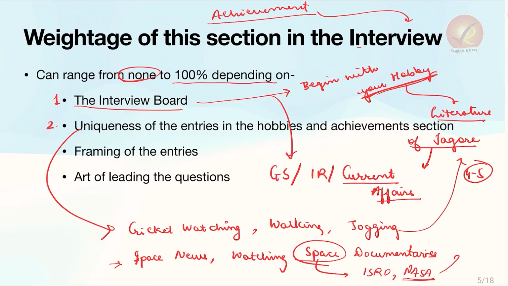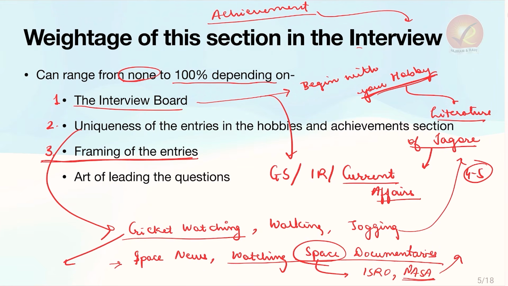They may also ask about sci-fi around space. All of these things open up simply because you mentioned watching space documentaries instead of only saying I watch cricket, because everyone else will write cricket in their DAF. So it depends on the uniqueness of your hobby and what kind of dimensions your achievement opens up.